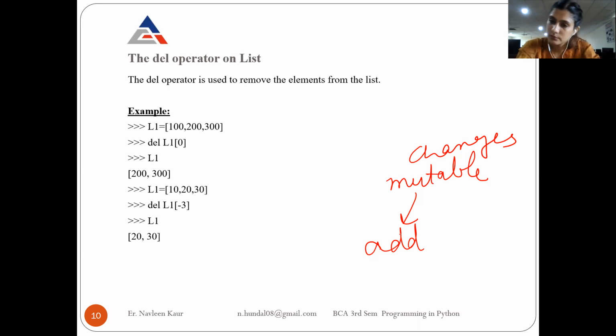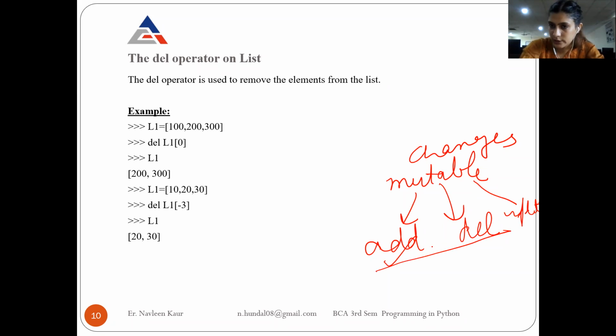2 more additions are possible, new additions to the list. I'm not interested in an element; I want to delete it. Yes, this is also possible. You can delete an element from the list. There is a value in the list that you want to update, you want to assign a new value. This is also possible. So there are so many operations that you can do on the list. It means changes are allowed. It means it is mutable.